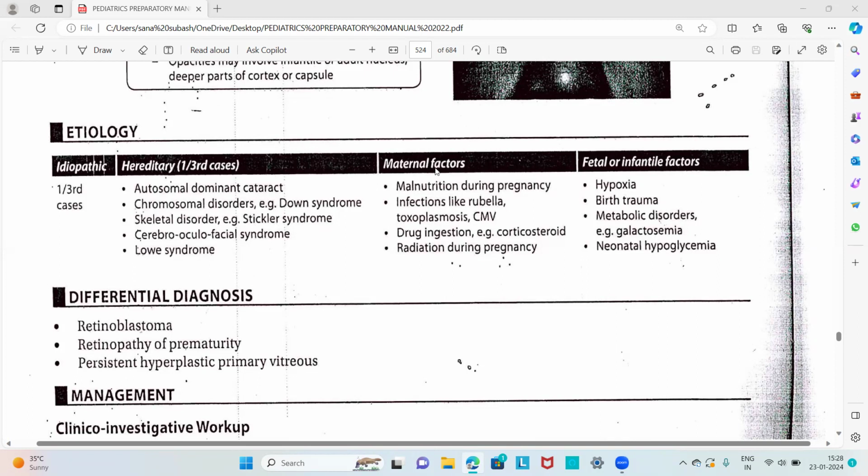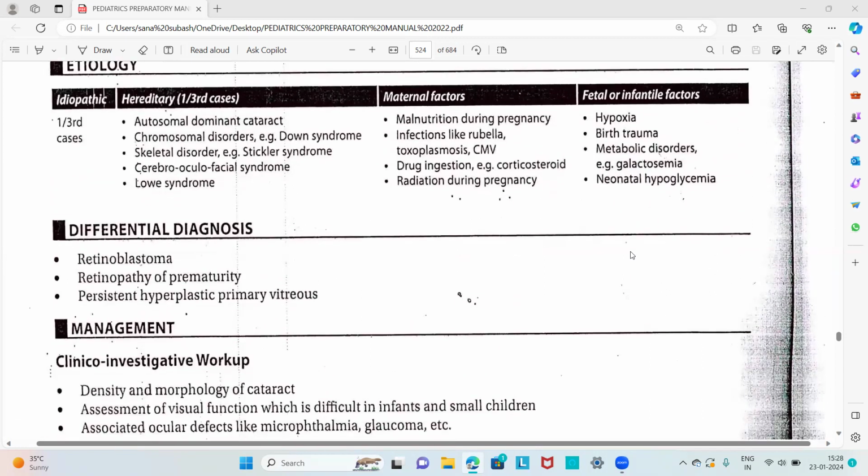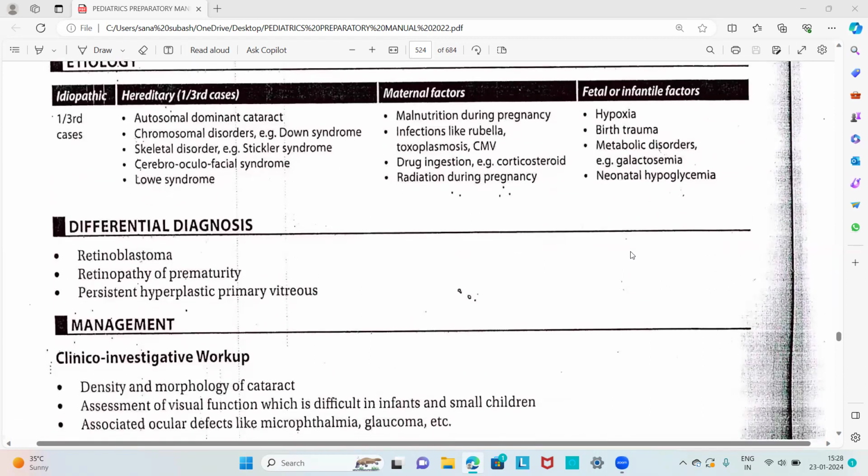And maternal factors like malnutrition during pregnancy, infections like rubella, toxoplasmosis, and cytomegalovirus infection, drug ingestion, for example corticosteroids, and radiation during pregnancy, all result in the causation of congenital and developmental cataract also. Then fetal or infantile factors like hypoxia, birth trauma, and metabolic disorders like galactosemia, and also neonatal hypoglycemia, result in the formation of congenital and developmental cataract. So that is all about the etiology of the cataract in childhood.